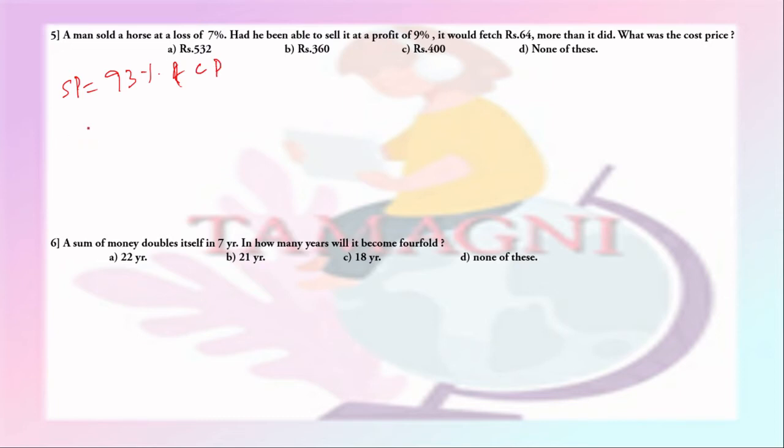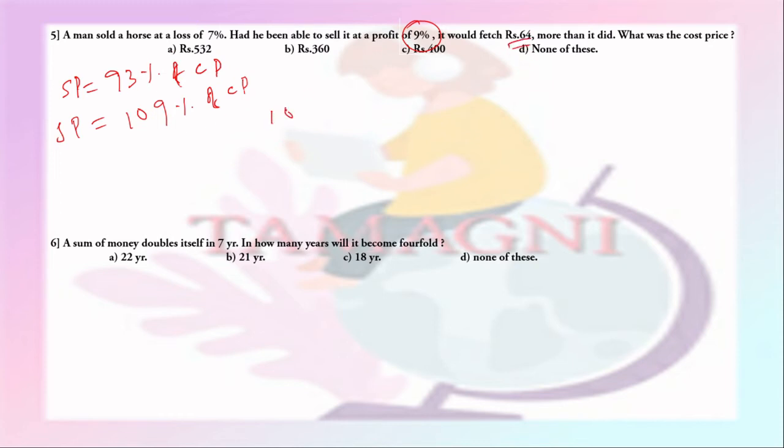And in the second case, he is making a profit of 9%. So SP will be 109% of CP. Okay. Now the difference of these two will be equal to 64.